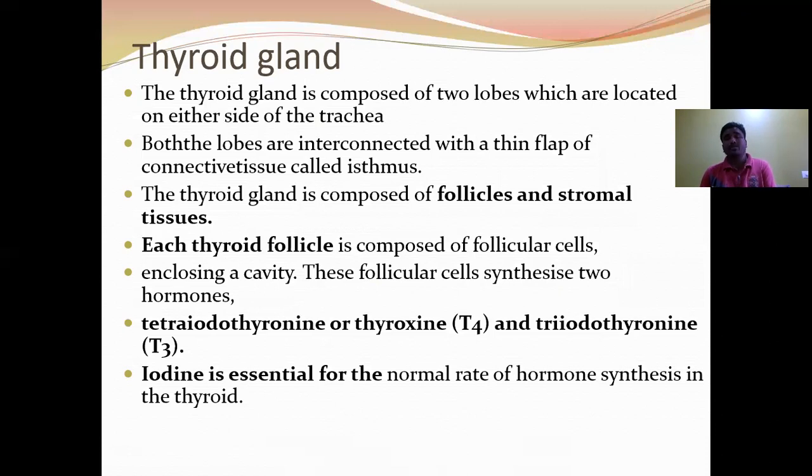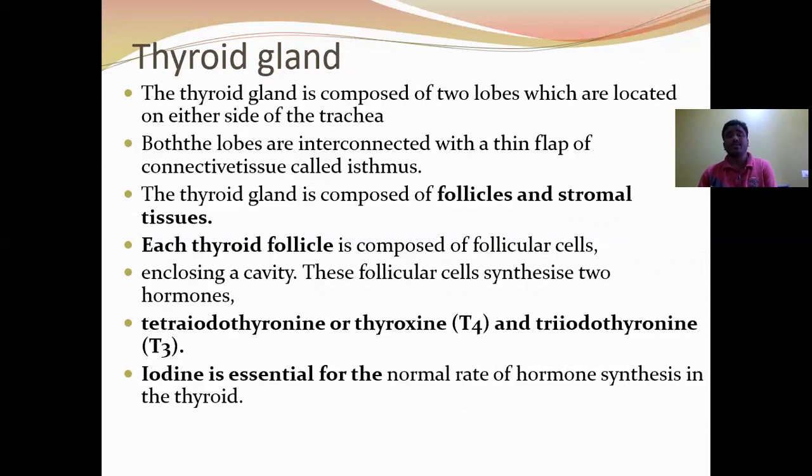The thyroid gland is composed of follicles and stromal tissue. The thyroid follicles are composed of follicular cells. The follicular cells synthesize two hormones, tetraiodothyronine and triiodothyronine. Tetraiodothyronine is also called thyroxine. Next, the parafollicular cells or stromal cells secrete calcitonin, or thyrocalcitonin hormone. Iodine is essential for the normal rate of hormone synthesis in the thyroid.